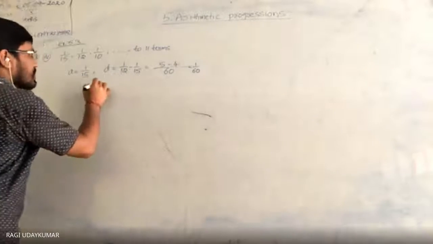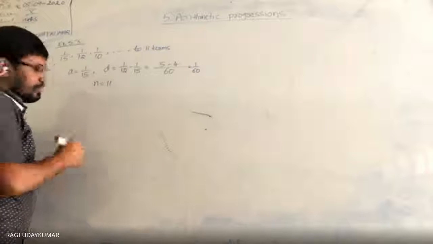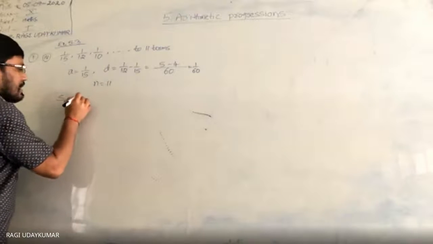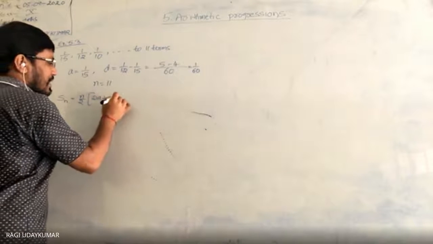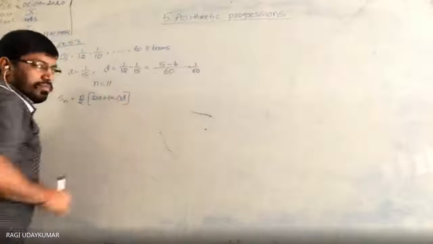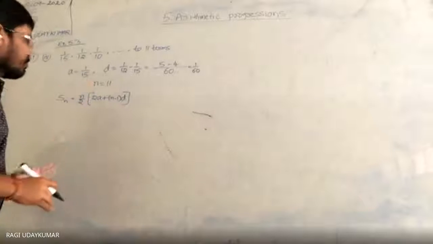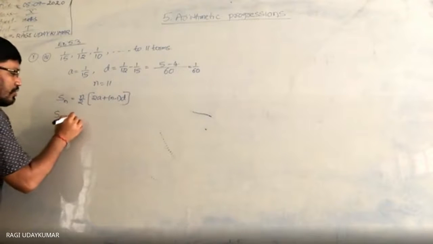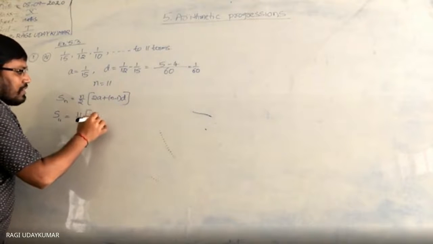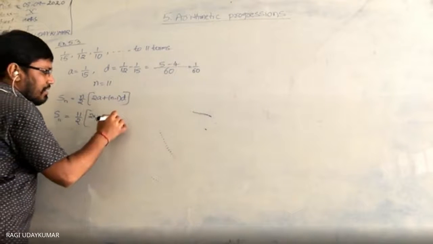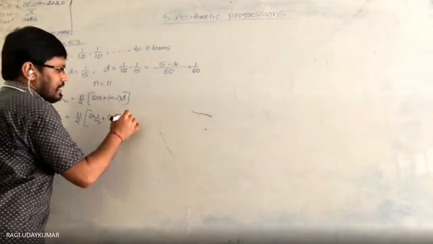The number of terms is given as n equals 11. So what do you have to find? Sn is equal to n by 2 of 2a plus n minus 1 into d. You have to substitute these values. So S11 is equal to 11 by 2 of 2 into 1 by 15 plus 11 minus 1 into d, where d is 1 by 60.